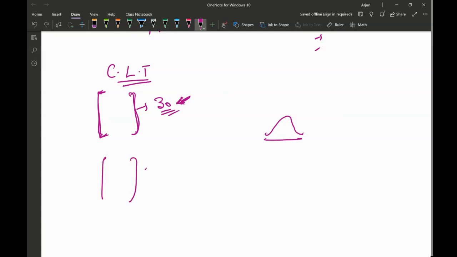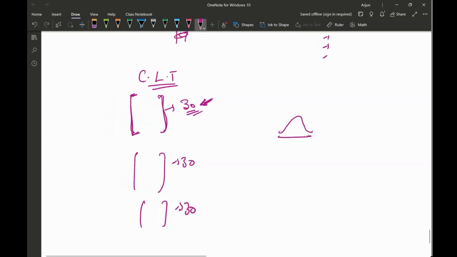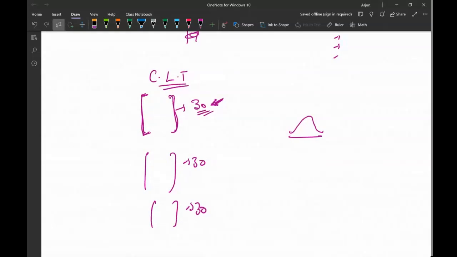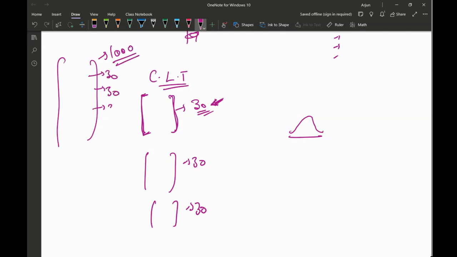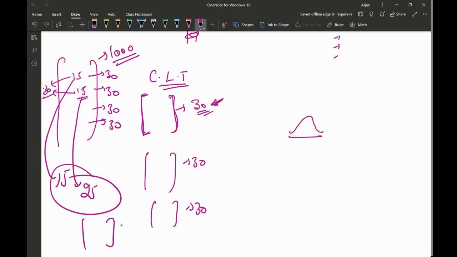Then I collect another sample of 30 data points. You can collect it from the one big sample also. Remember, I talked about the 1,000 data points we had; I can take 30 from here, another 30, another 30. I can collect multiple samples. I can also pull 15 from here and another 15 from here, and make another sample. Or I can pull 5 data points here and 25 data points here, and collect another sample from there.